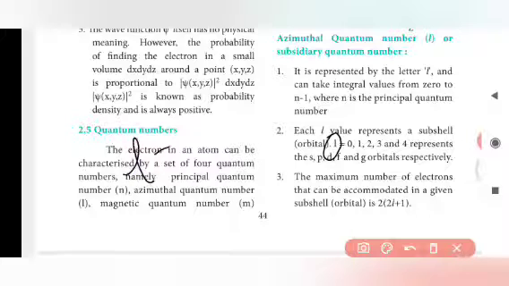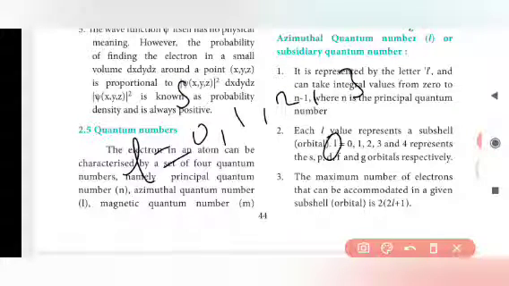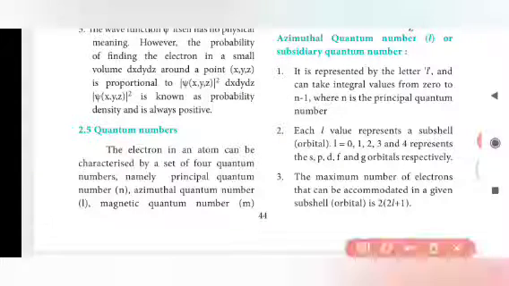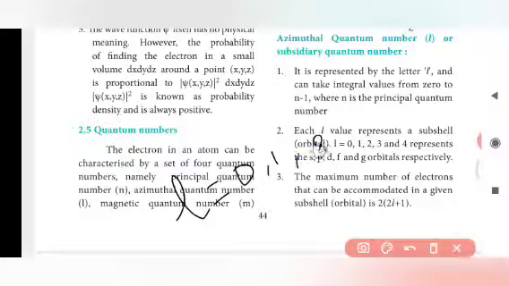L is nothing but the subshell. For 0 we say S orbital, for 1 P orbital, then D and F orbital.